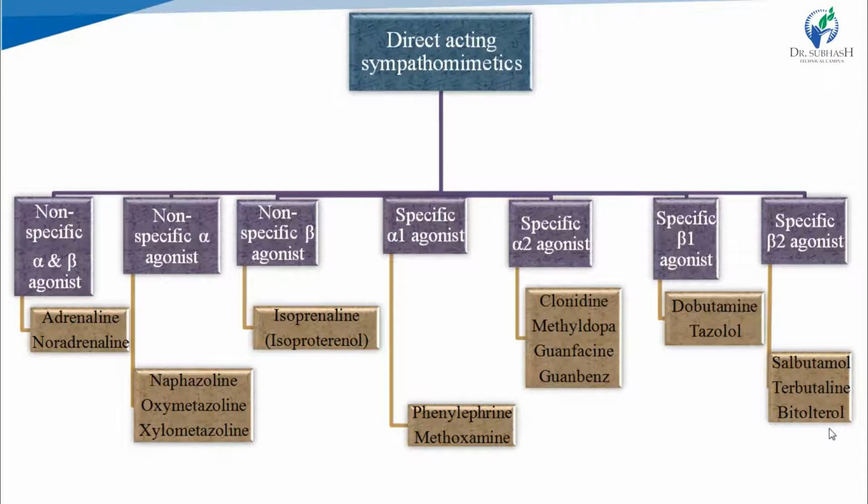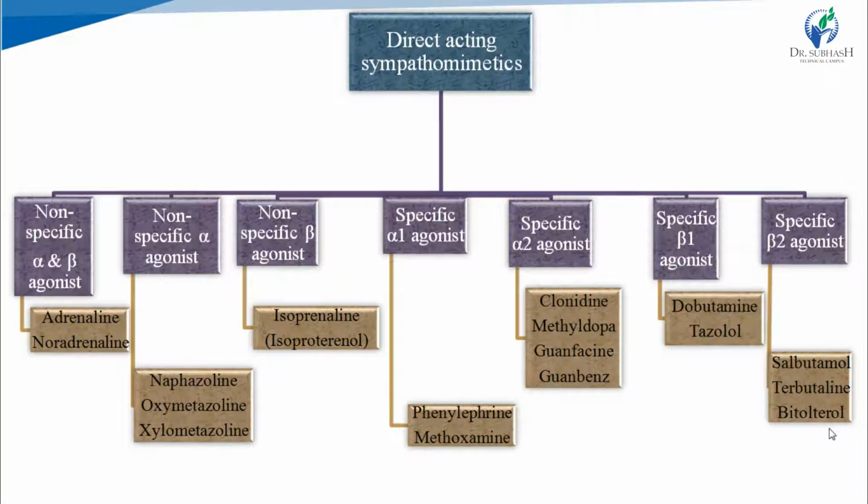Then specific alpha 2 agonist. Then specific beta 1 agonist and then specific beta 2 agonist. Right? The classification is very simple, but you have to remember the examples in these classes. Non-specific alpha and beta agonist, then non-specific alpha, then non-specific beta agonist, then specific alpha 1, then specific alpha 2, then specific beta 1 and then specific beta 2. But you have to remember the examples in it.